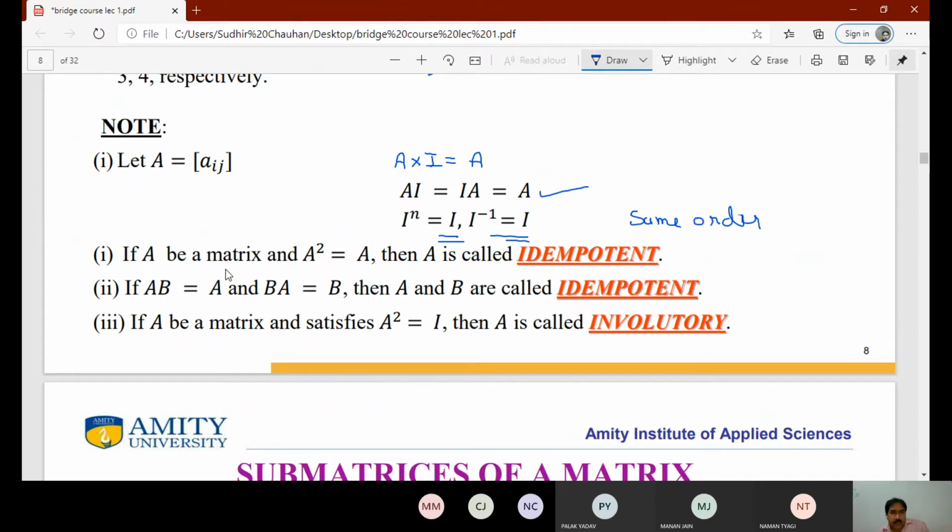Now, if A is a matrix and A square is equal to A, so if we square that matrix and it is again equal to A, then A is called an idempotent matrix. If AB is equal to A and BA is equal to B, then A and B are called idempotent matrices. And if A is a matrix and it satisfies A square is equal to the identity matrix of the same order, then A is called an involutory matrix. So these are the definitions you have to remember.